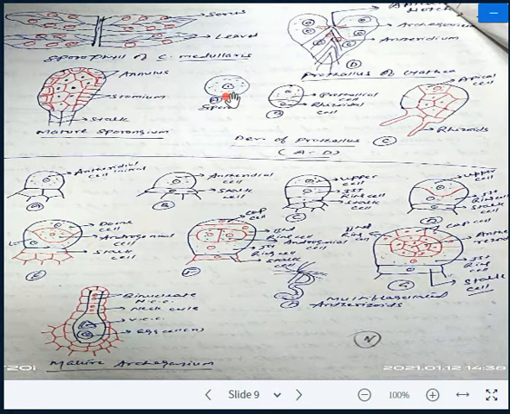What happens? First of all, the spores absorb moisture from the atmosphere and they germinate. And what happens during the germination? First of all, the spore nucleus undergoes transverse wall division and produces two cells. The smaller cell is known as the rhizoidal cell, and as the name indicates, it produces the rhizoids after development. And the second is the prothallus cell.